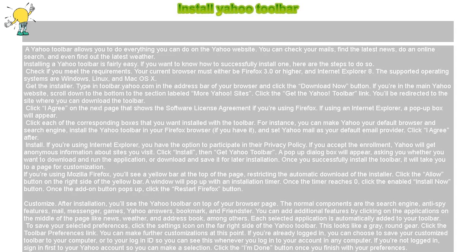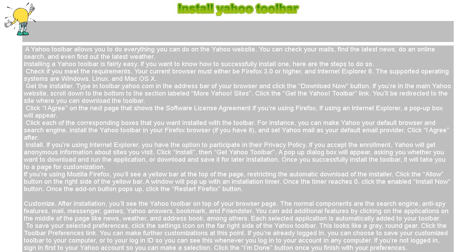Install Yahoo Toolbar. A Yahoo toolbar allows you to do everything you can do on the Yahoo website. You can check your mails, find the latest news, do an online search, and even find out the latest weather. Installing a Yahoo toolbar is fairly easy. If you want to know how to successfully install one, here are the steps to do so.